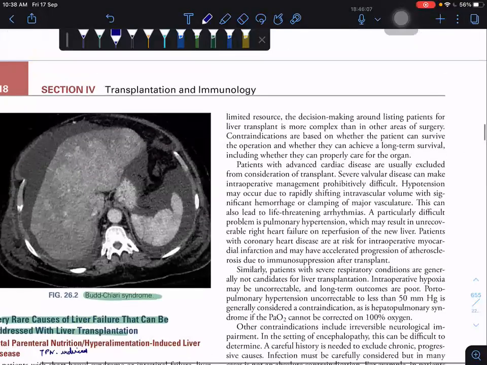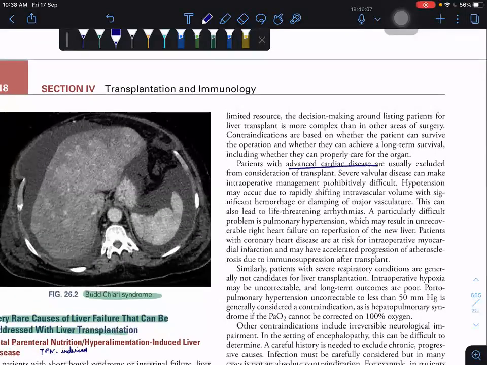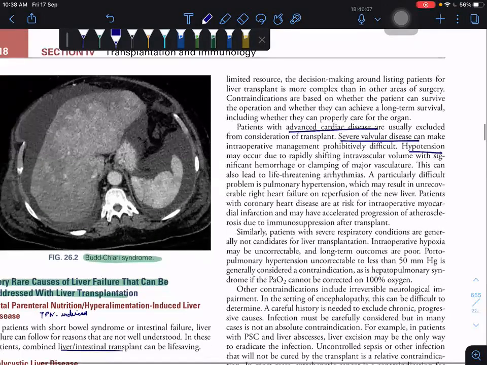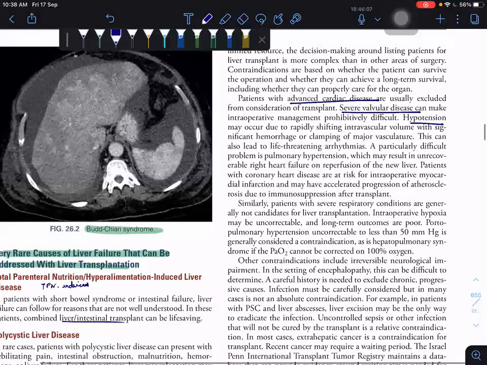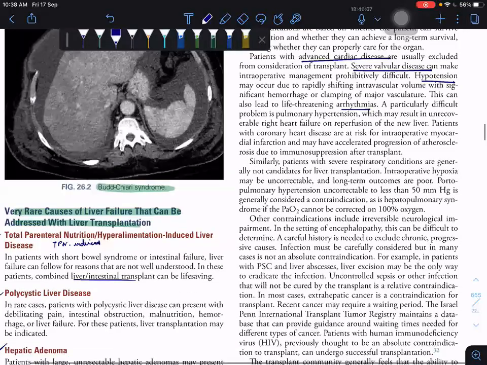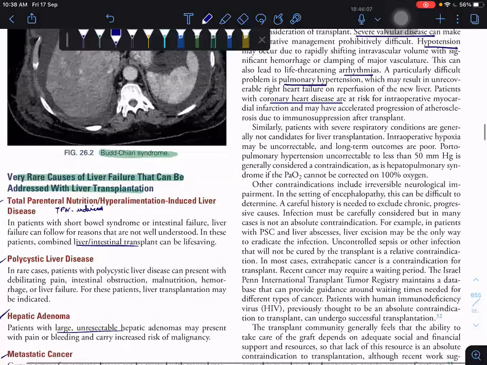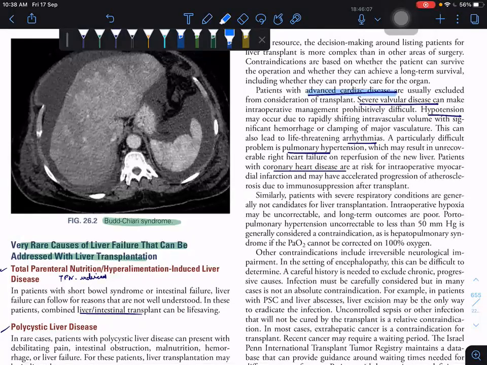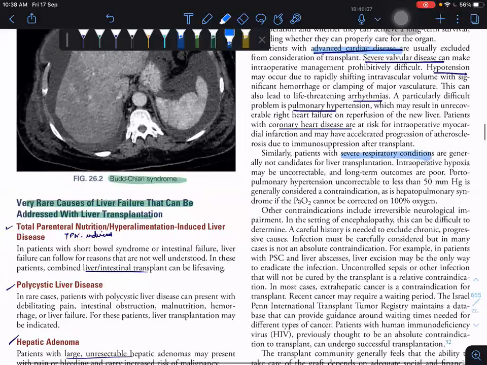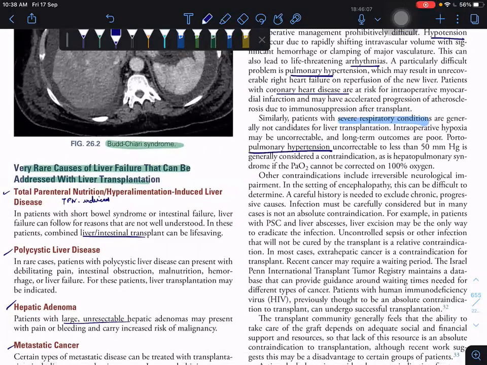Simply they're telling about the advanced cardiac diseases, severe valvular diseases, hypotension, arrhythmias, all cardiac diseases, and pulmonary hypertension, and coronary artery diseases. Then they come to the respiratory conditions: the well-known points of pulmonary hypertension and hepatopulmonary syndrome.